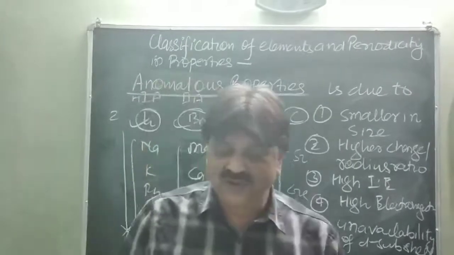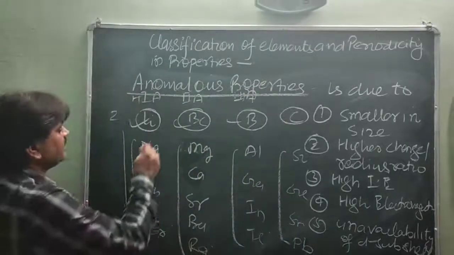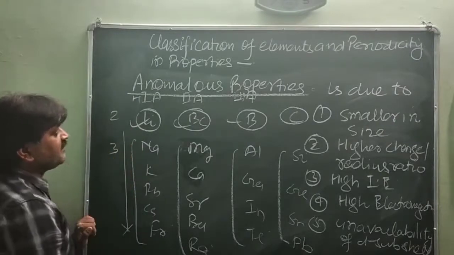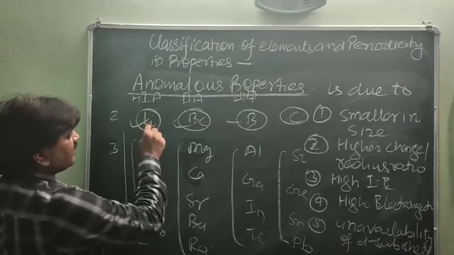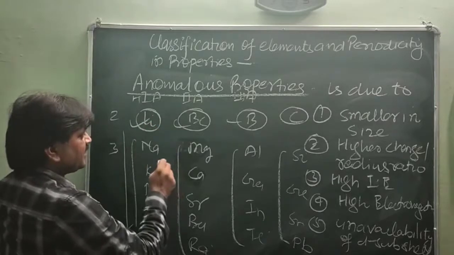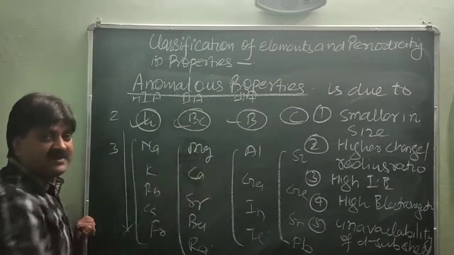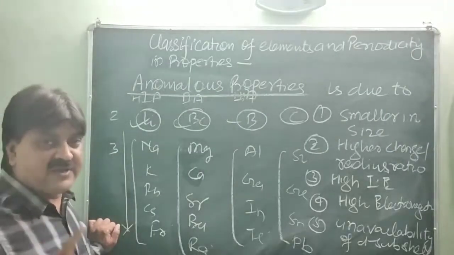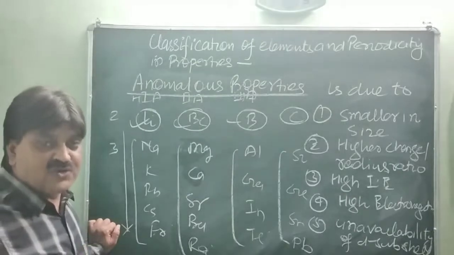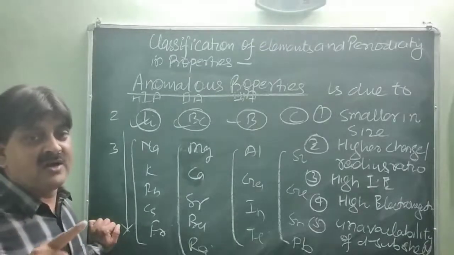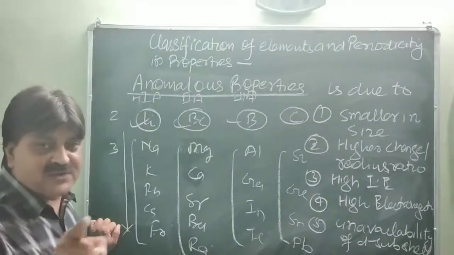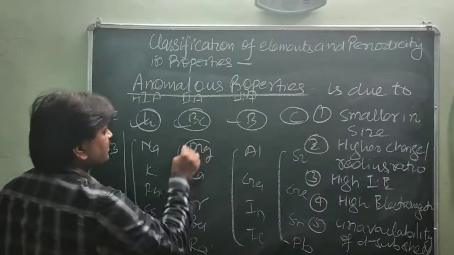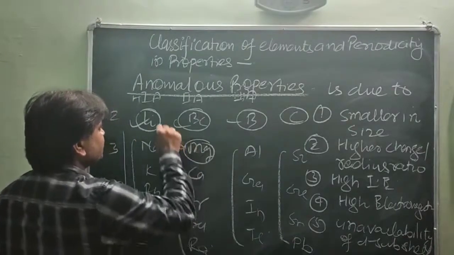But it was found that the elements of the second period show similar properties to the elements diagonally placed in the third period. It has been observed that the second period elements show similar properties to the third period elements which are placed diagonally to each other. Just like lithium shows similar properties to magnesium because it is diagonally placed.